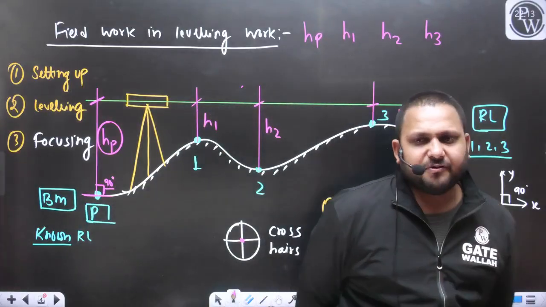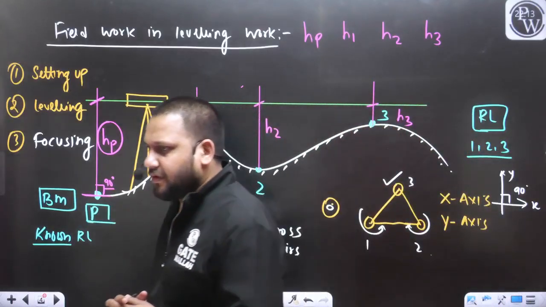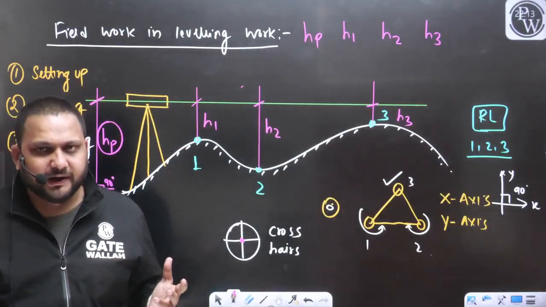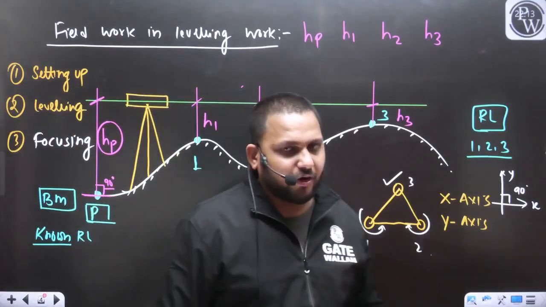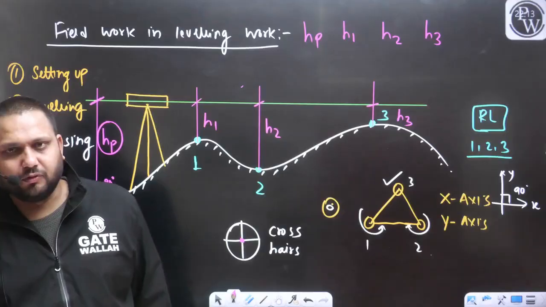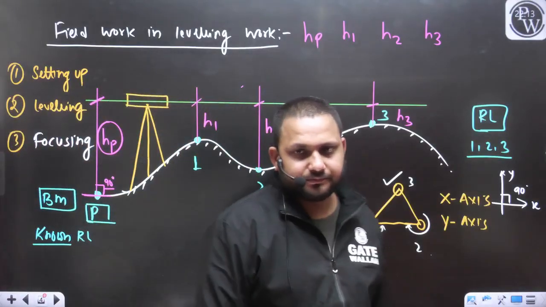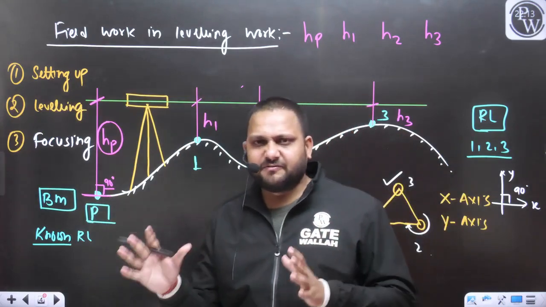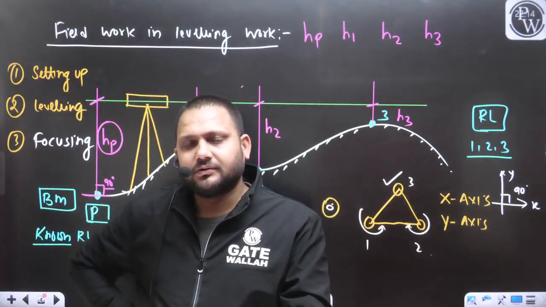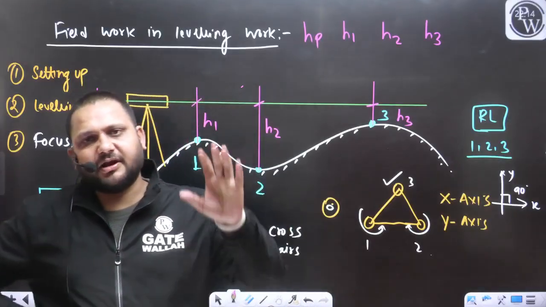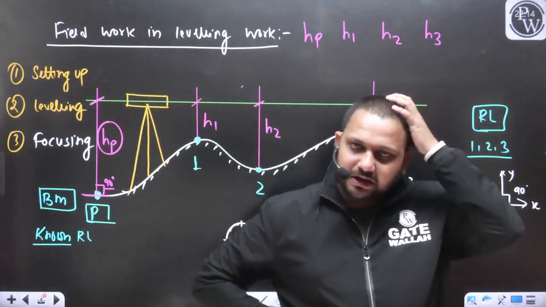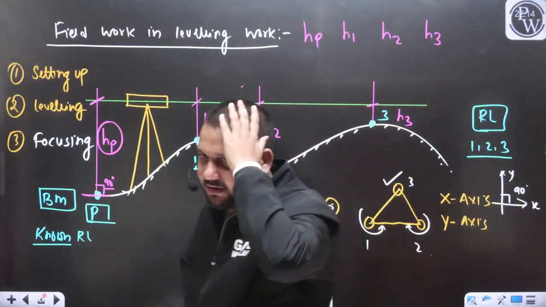Now we will discuss some methods: how we can find out the RL of points with the help of these staff readings. For that we should know about some methods. So this is the field work that we have done. We will collect the data from the field, then we will simply go to the office, and we are going to calculate all the RLs in the office itself.